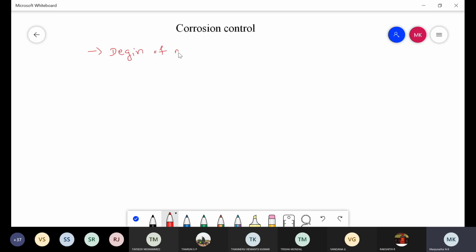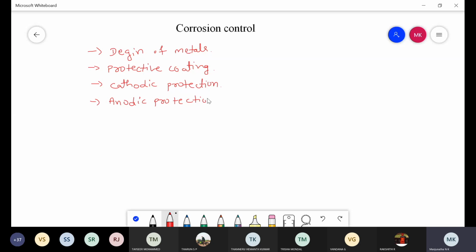Design of metals. Second, another method is the protective coating method. Another one is the cathodic protection method. Another one is the anodic protection method.